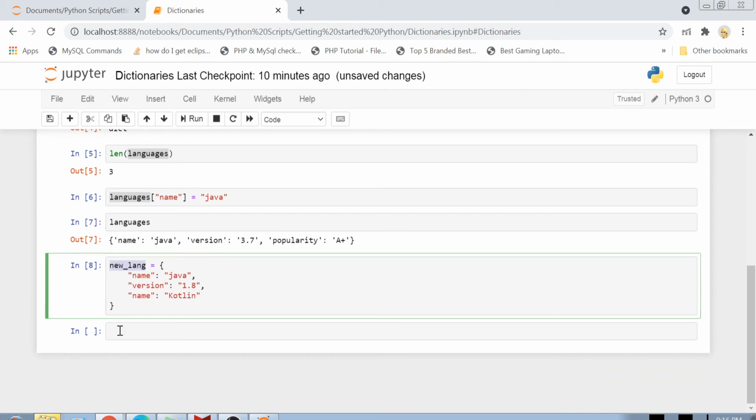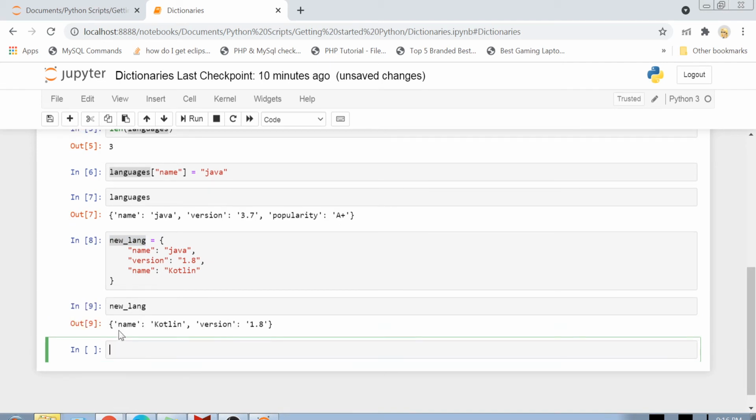No. You see, we cannot have duplicate keys. If you are simply adding a duplicate key, it basically means that the key which was last added in your dictionary will simply override the value of its previous references, and we simply got Kotlin instead of Java because Java was added first and Kotlin was added in the end. So you see guys, this proves that you cannot duplicate keys in a dictionary. Okay, I hope that is clear to you.